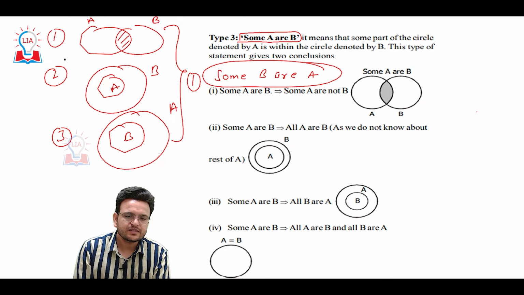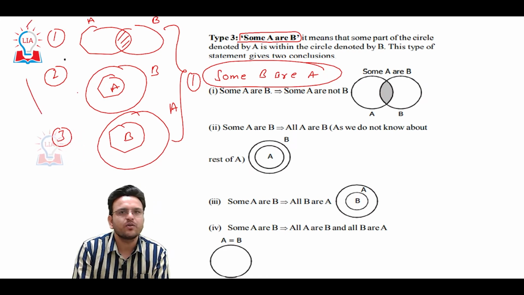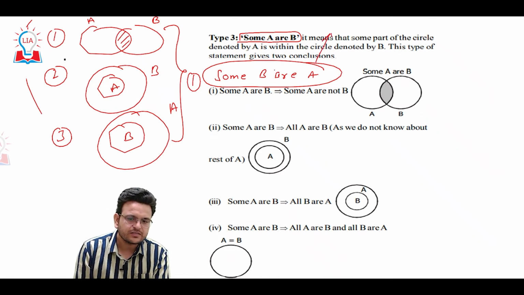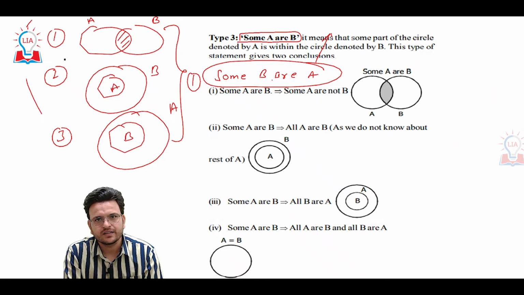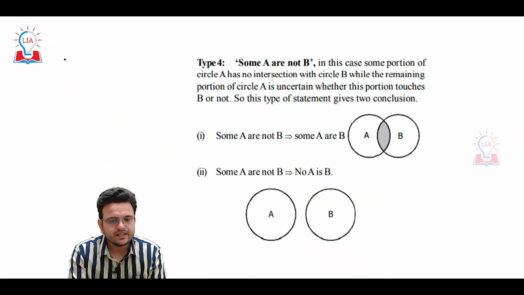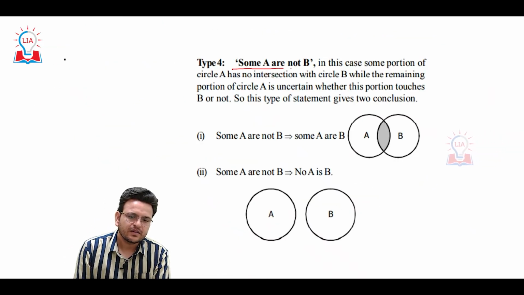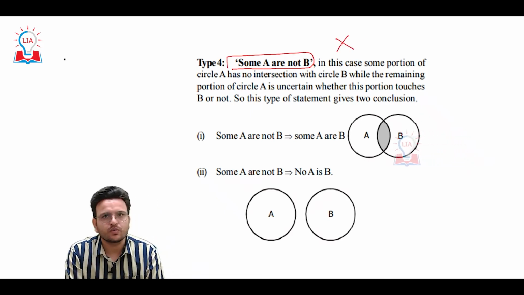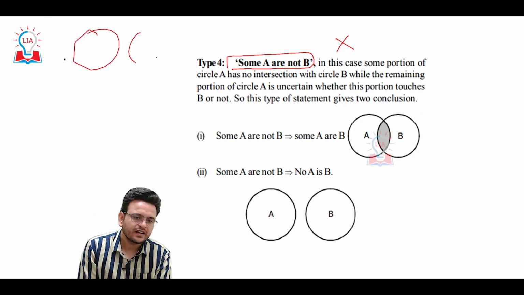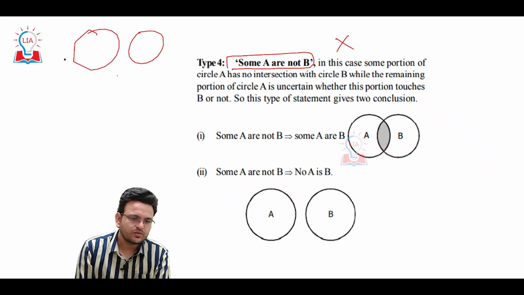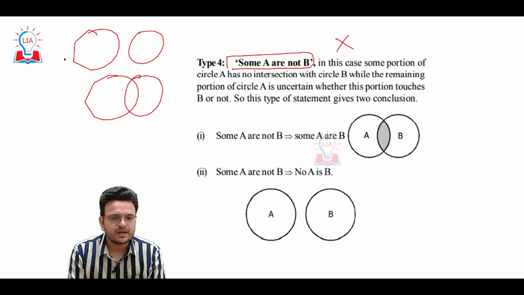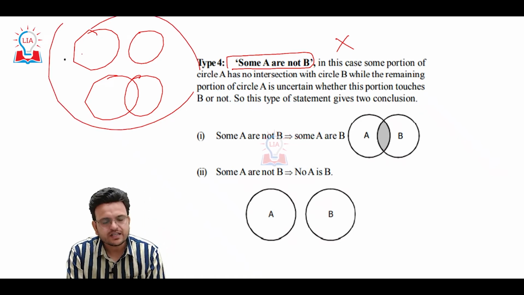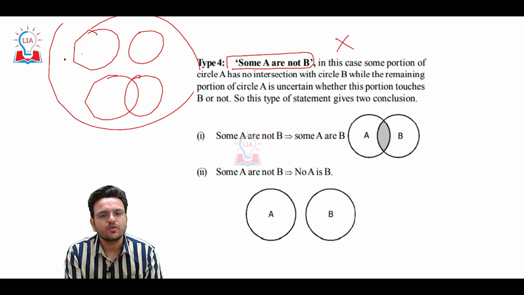Here again, whenever "some A are B," we can draw multiple types of diagrams, but after all we can say that only one conclusion must be followed, that is "some B are A." So hope you are able to understand. And finally, "some A are not B." In such a conclusion, no conclusion can be drawn. Like "some A are not B," that is also true, and another type of diagram also we can draw. So whenever such a statement comes, we cannot draw any conclusion.